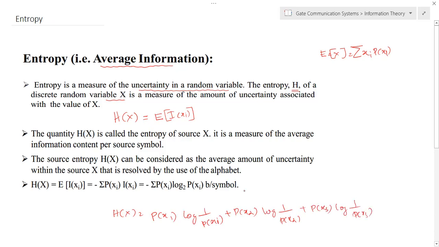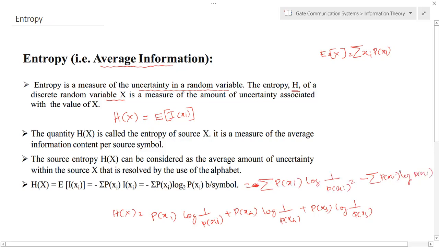So okay, if you find the sum, you can simply write sigma, and this log 1 by p of x, you can write as minus log. Okay, so we can take the minus. Or if you write like this, sigma probability of xi into log 1 by probability of xi, or you can write minus sigma probability of xi into log probability of xi. Okay, so assume that we are using the logarithm base 2.